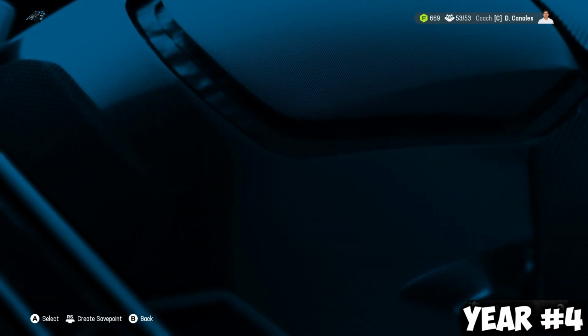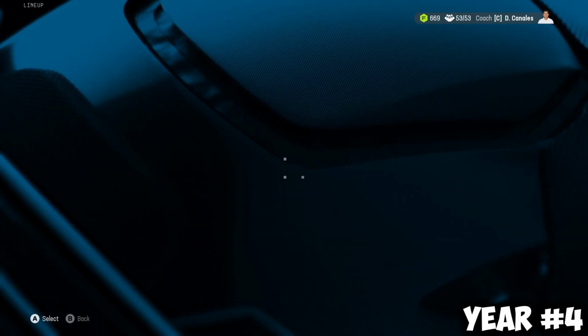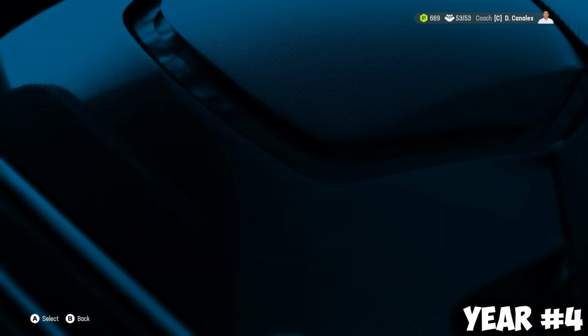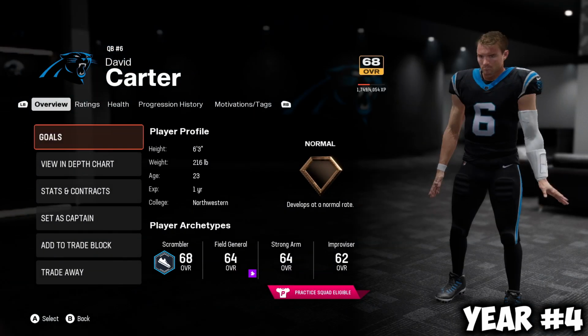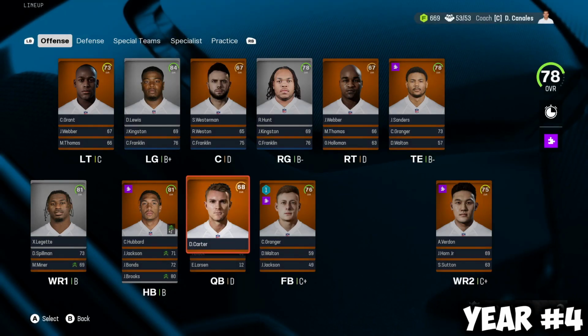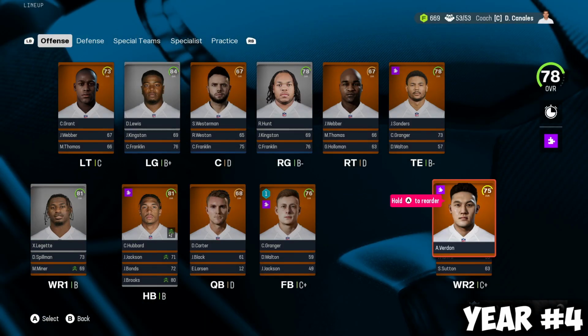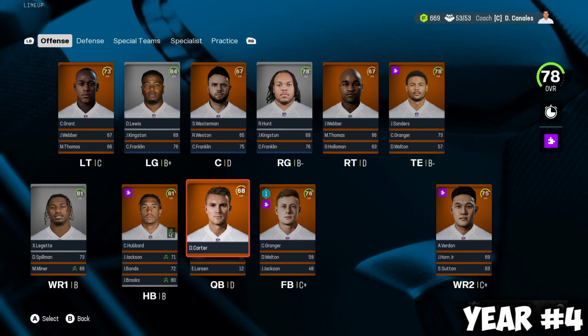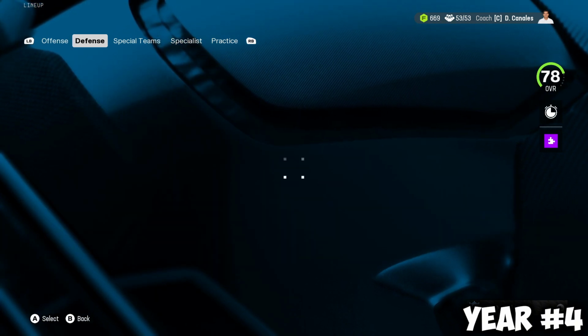Let's take a look at the lineup real quick. We have a rookie QB, I guess. Who the heck is David Carter? 1 year out of Northwestern. I mean, where did Bryce Young go? Tara McMillan is completely gone. I don't know how you lose your rookie 1st-round pick like that.